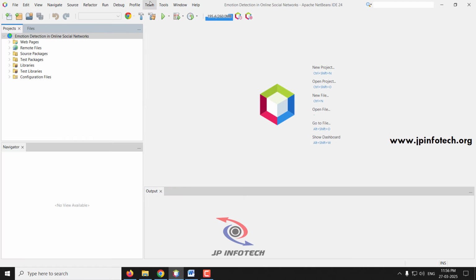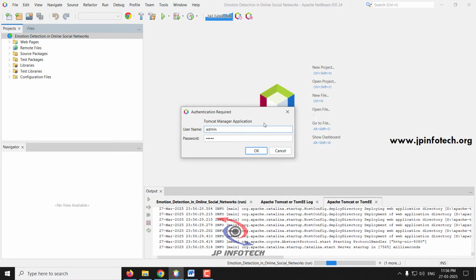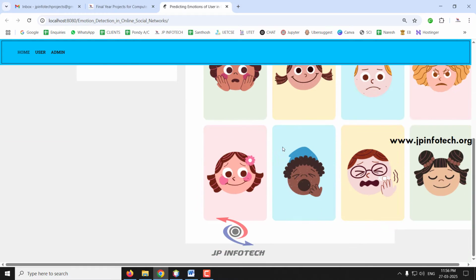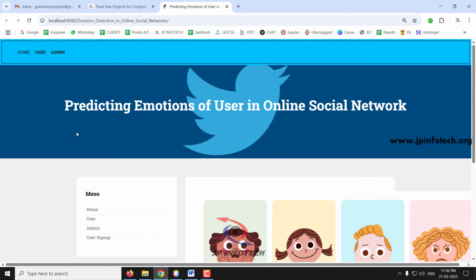Coming back to the NetBeans IDE, the project is now loaded completely. So now right click it, select Run, and kindly wait for a few minutes. Now it asks for the authentication of the Tomcat server. Now you can see the project home screen or welcome screen with the project title, Predicting Emotions of Users in Online Social Network. Here, as mentioned, we have two entities, user and admin.